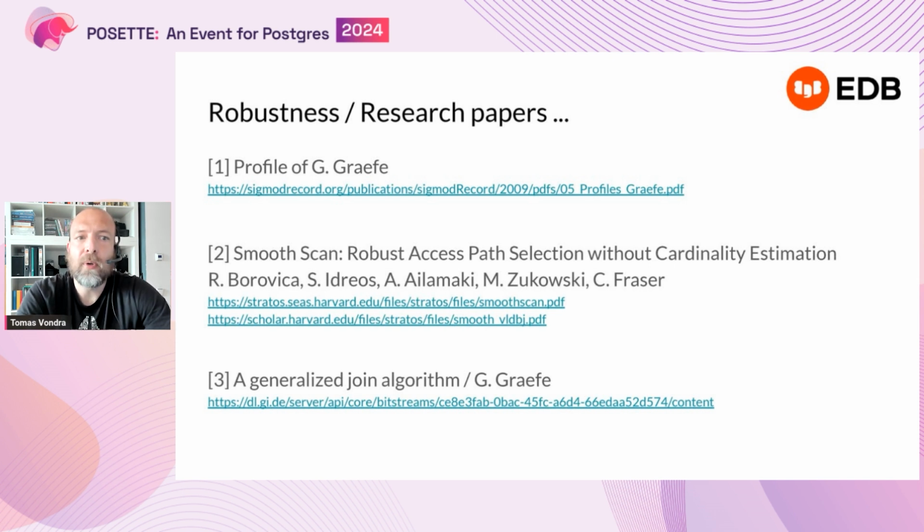The two other links on this slide are interesting research papers doing adaptive execution for different operations in the database. The first one is for the scan nodes, essentially replacing sequential scan, index scan, and so on with a more generic and adaptive access path. The last paper does something similar for the join algorithm.